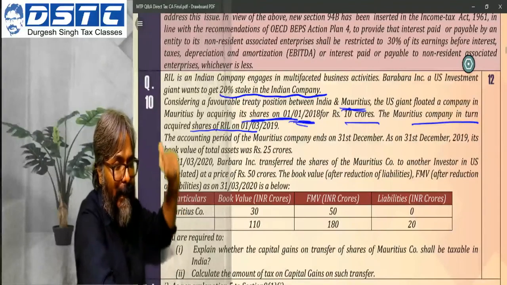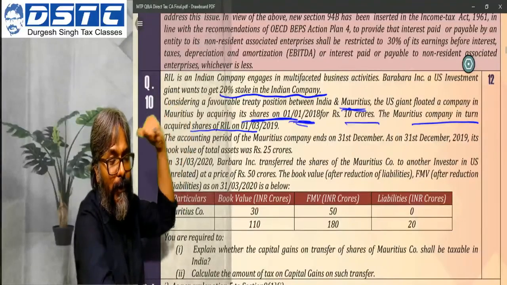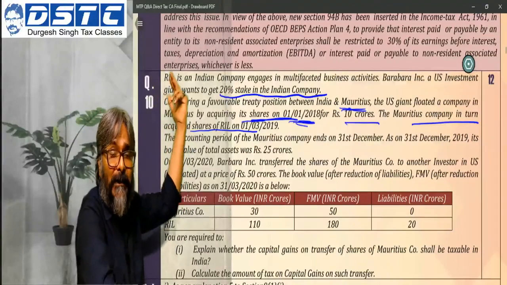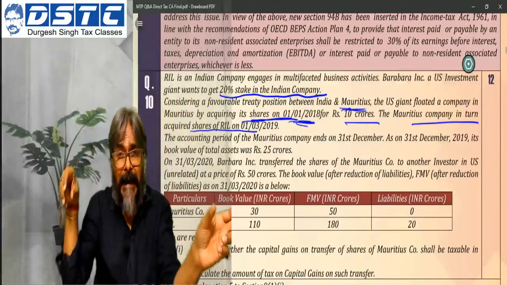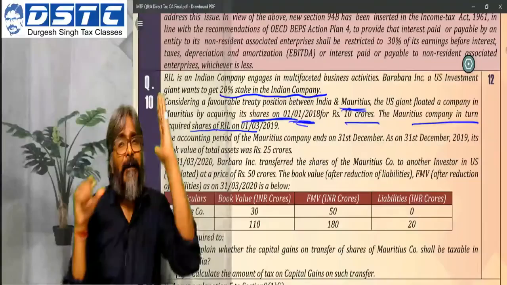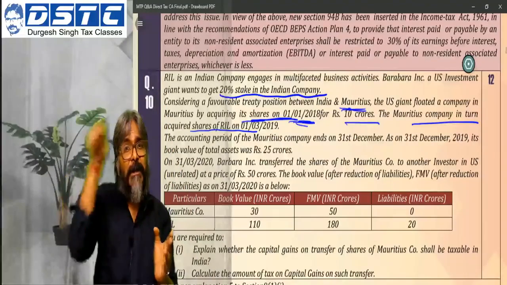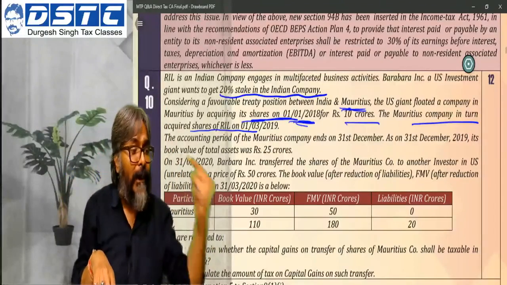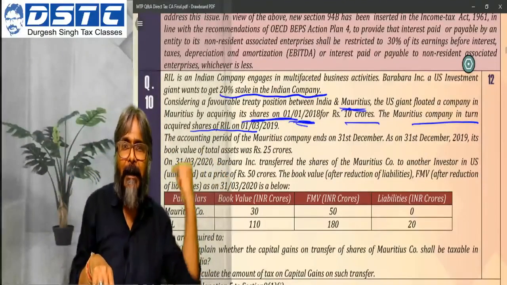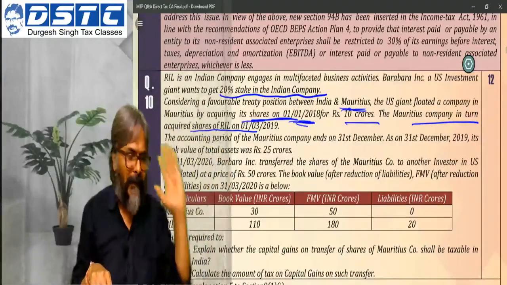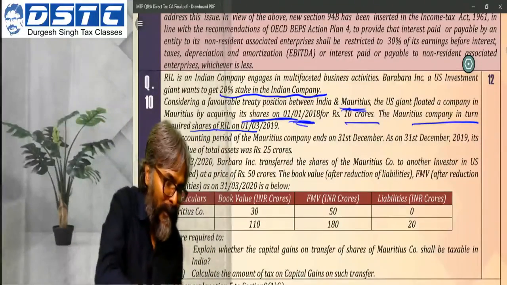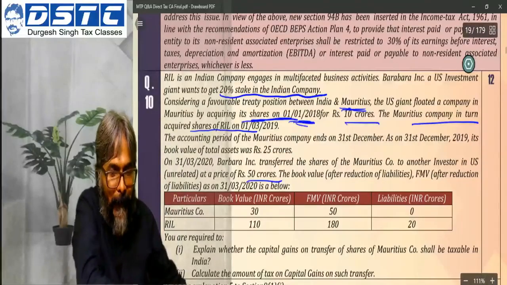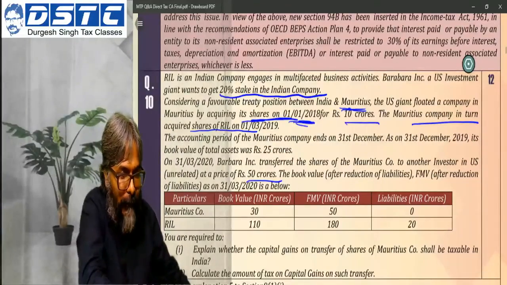In my example, it was the Singapore company shares that were transferred by X Inc. to another investor in US. Here, the Mauritius company shares are transferred on 31st March 2020 by the US company to another US investor, at a price of 50 crores.